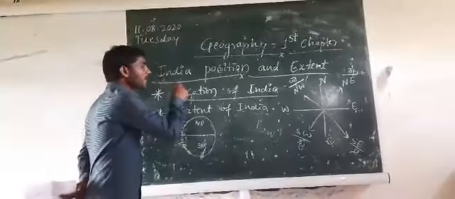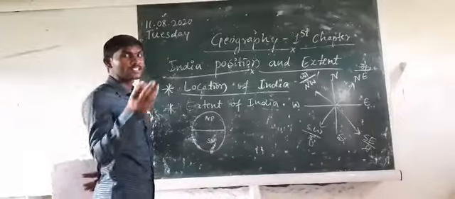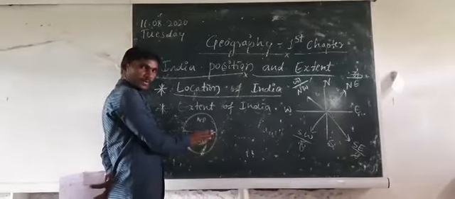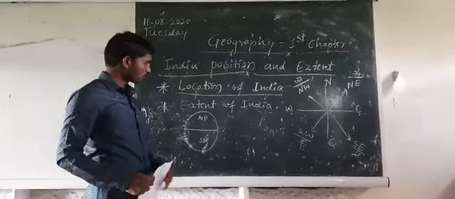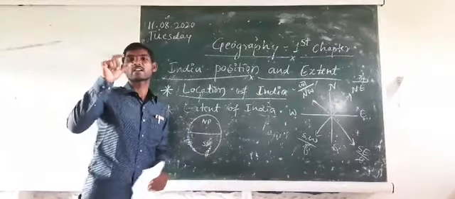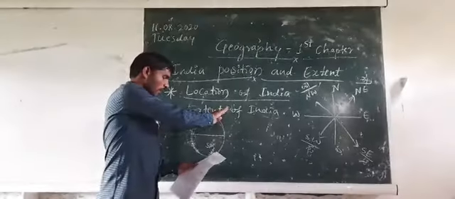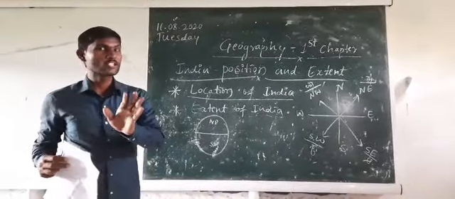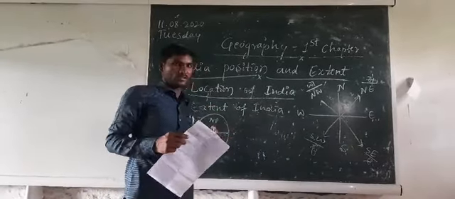But here, India's location is in between, on both sides. India is our country, and India is located in both hemispheres. The upper side is the northern hemisphere and one half is the southern hemisphere. That means just you have to understand one single point: India is located within both the northern and southern hemisphere. Have you understood where India is located?